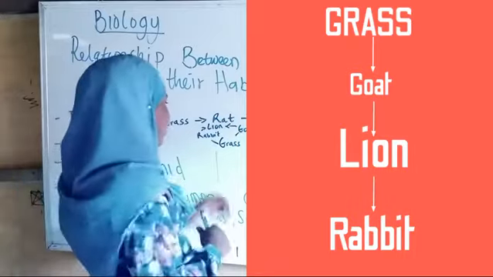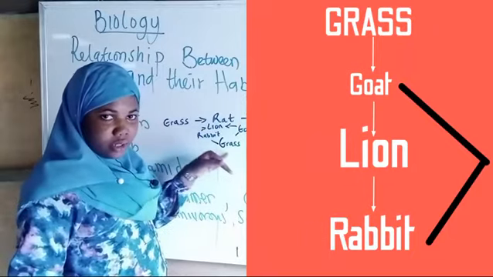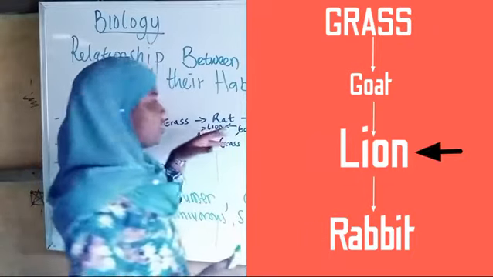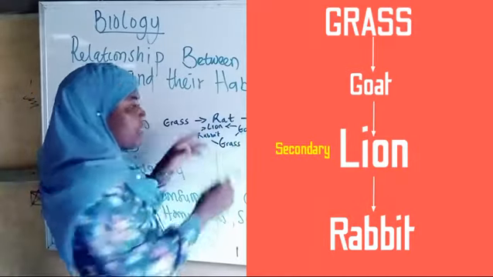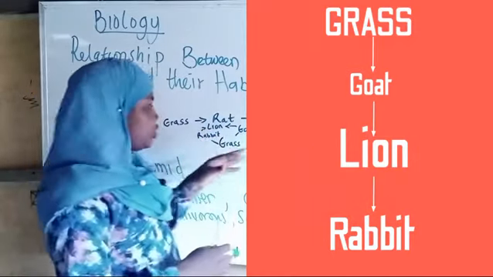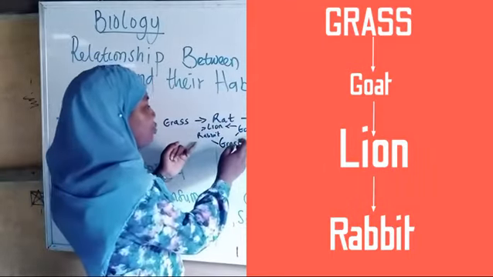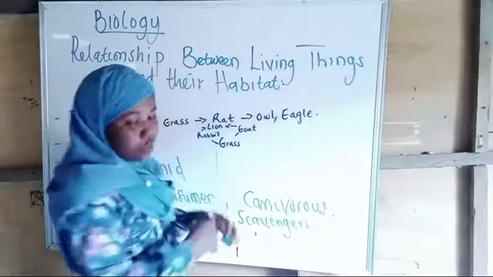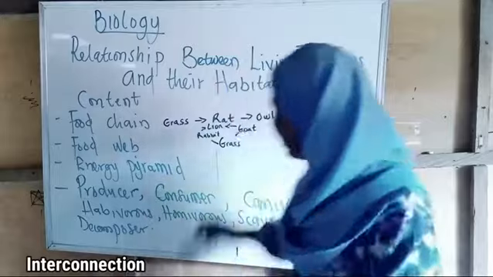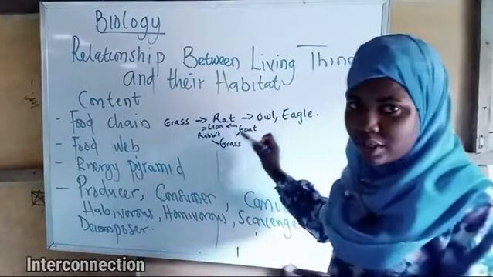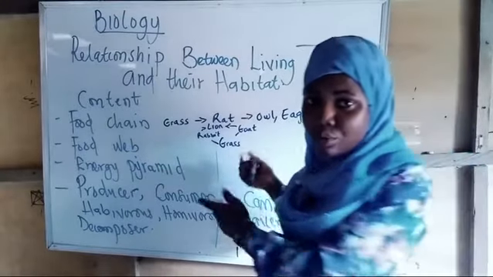They are interconnected. Both the rabbits and the goats are feeding on the grass. Now, the lion is the secondary consumer because it can consume both of these two, whose major source of food is the grass. So this lion here is the secondary consumer, and it's feeding on both the goat and the rabbit. As I said earlier, a food web is an interconnection. You can see this lion is connected to both organisms, and both organisms are also connected to what? To the grass, because this is their primary source of food.